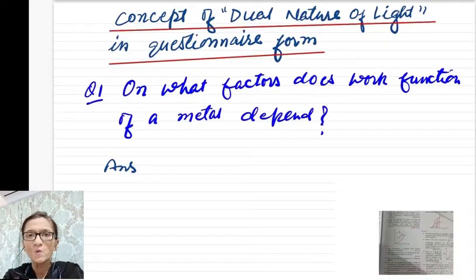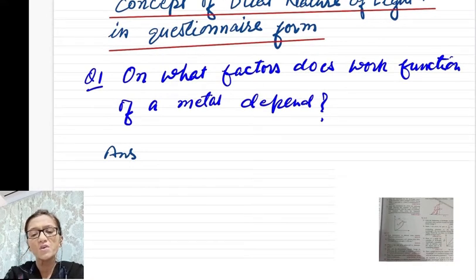Today we will do some conceptual questions on dual nature of light. So first question is, on what factors does work function of a metal depend? Here work function is the energy required by an electron in any metal to leave the metal surface.